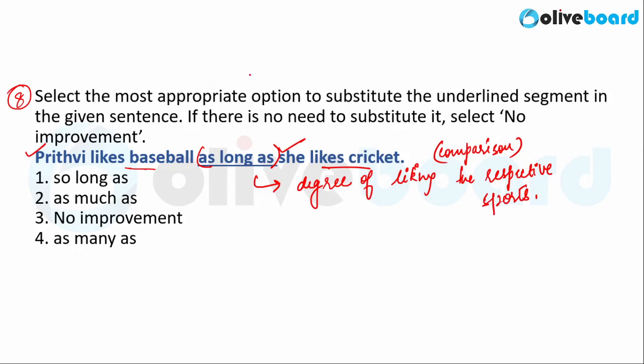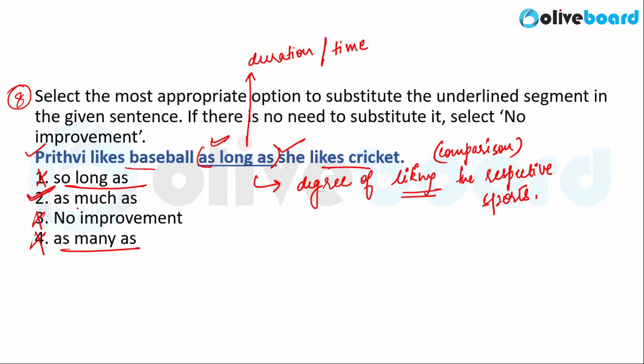As long as is used to indicate time or duration. Similarly, so long as is also used to indicate duration or time. So you can negate option 1. As many as is used to talk about countable nouns. Liking is not a countable noun, or your preference of a sport is not a countable noun. So you can negate option 4. We have already discussed that the given phrase is incorrect, so you can negate option 3 also. You are left with option 2.